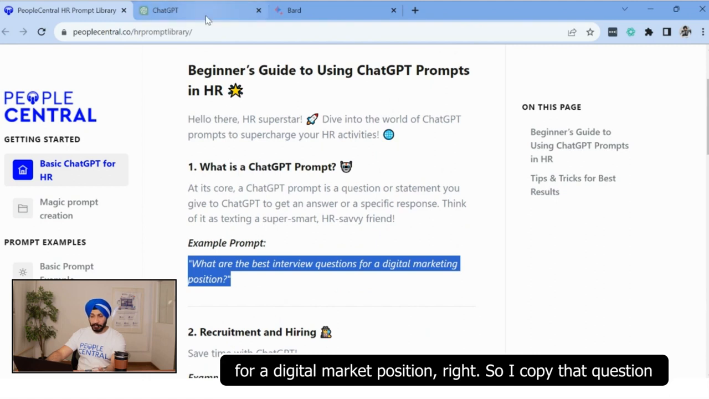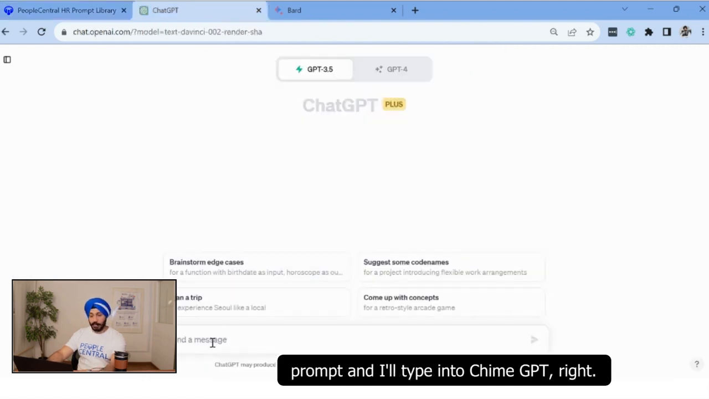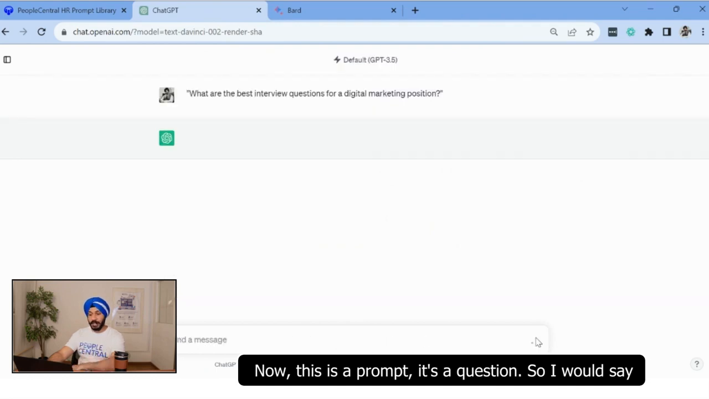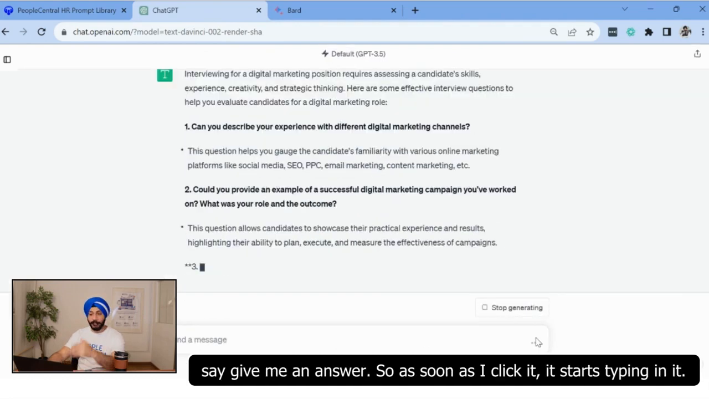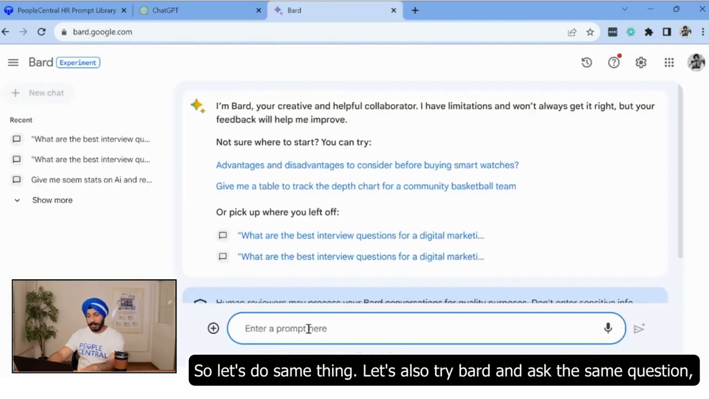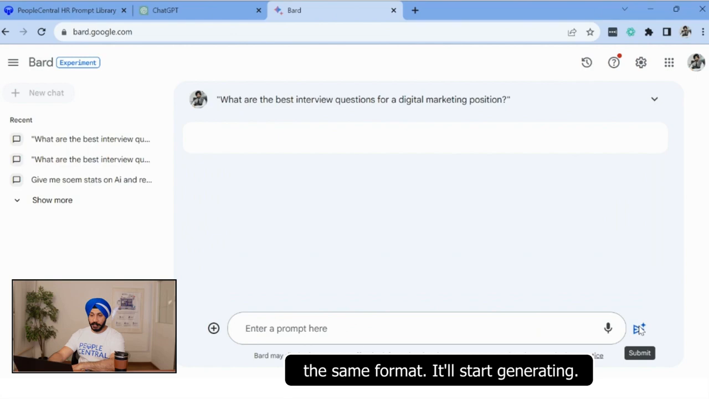I copy that question prompt and type it into ChatGPT. Now this is a prompt, it's a question. So I would say, give me an answer. As soon as I click it, it starts typing. Let's do the same thing, and also try Bard and ask the same question in the same format. So it starts generating.